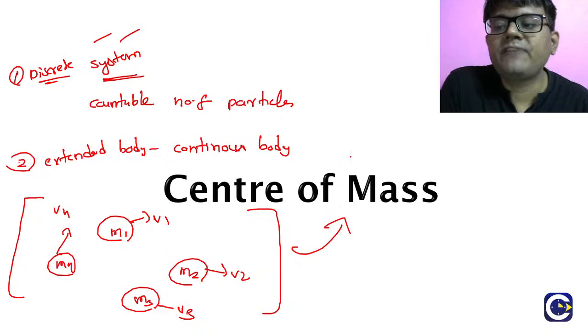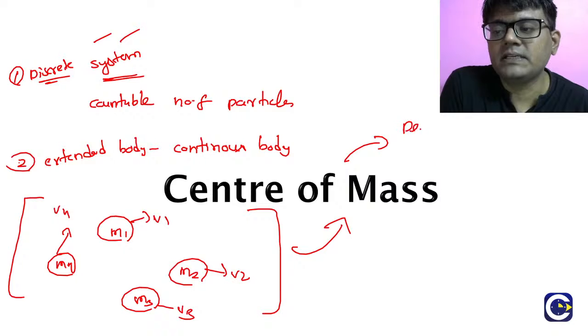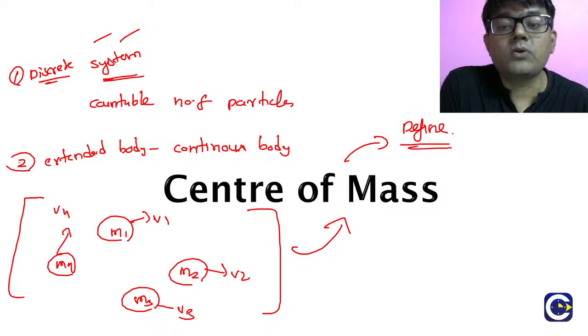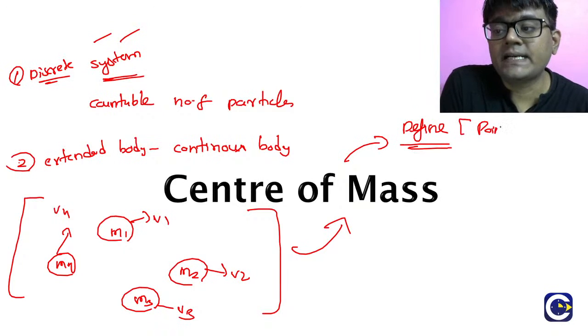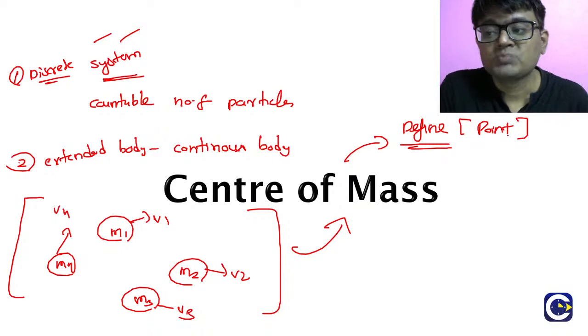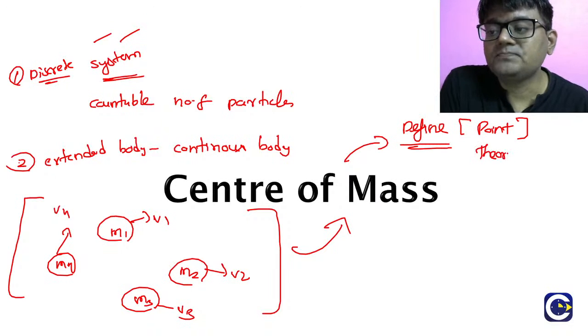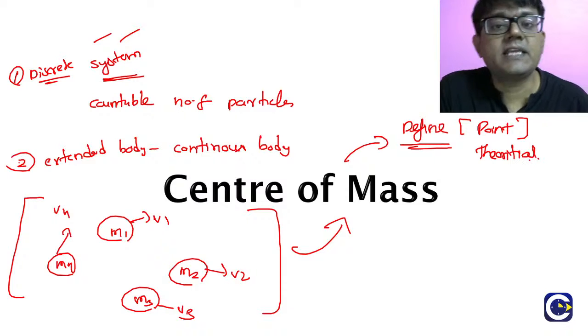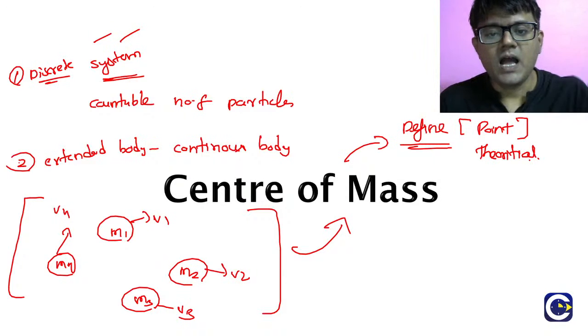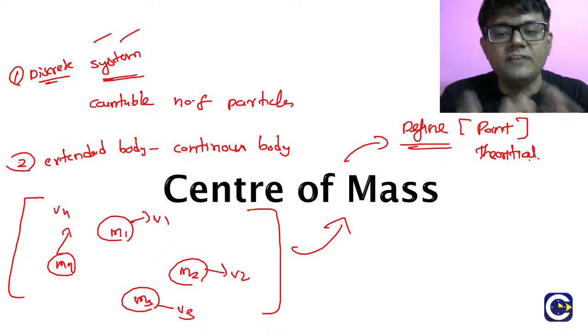We are going to define something called the center of mass, which is a point. Do you know what the center of mass is? It is a theoretical point. What is the benefit of defining this center of mass point?